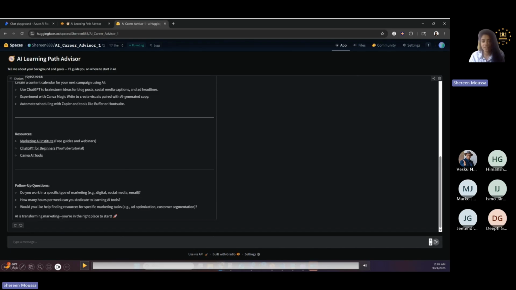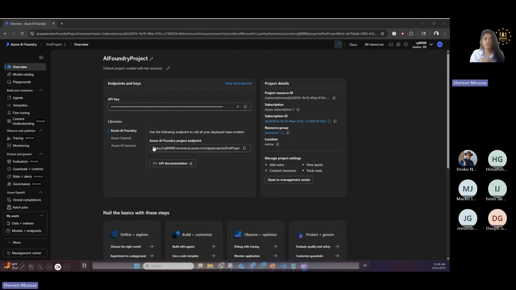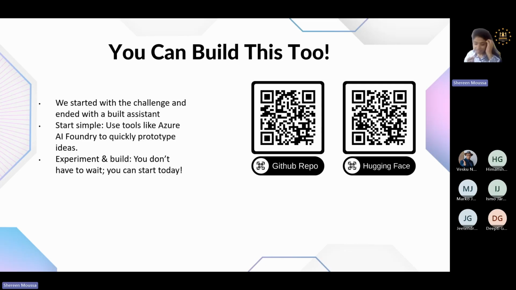So as you see in the demo, it all started with the AI Foundry. I did a quick prototype, and then I showed you how you can build your own AI assistant and even deploy it to prod so that anyone can use it. So the main takeaway is that anyone literally right now can build an AI assistant. You don't really need to wait for anyone.